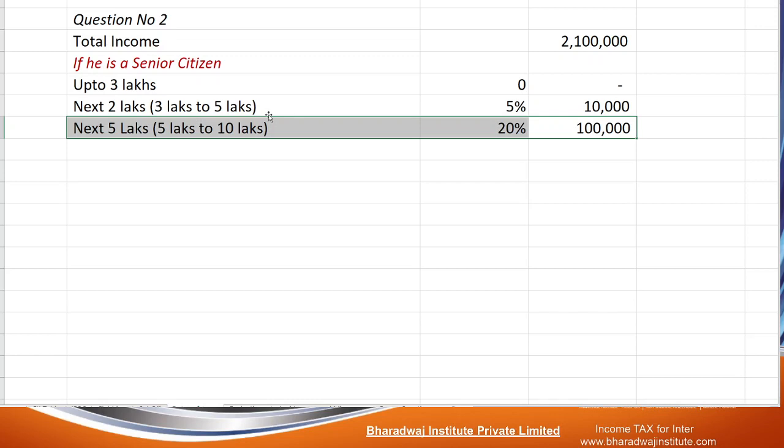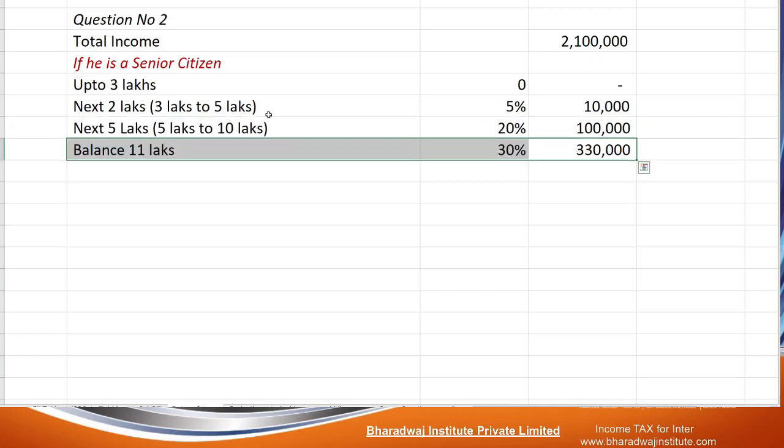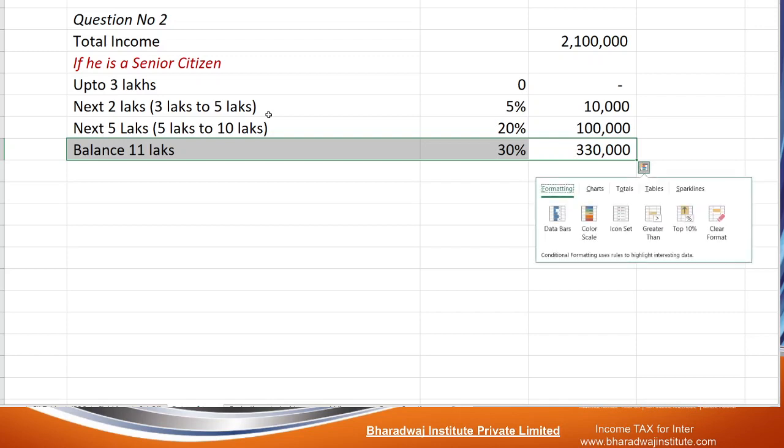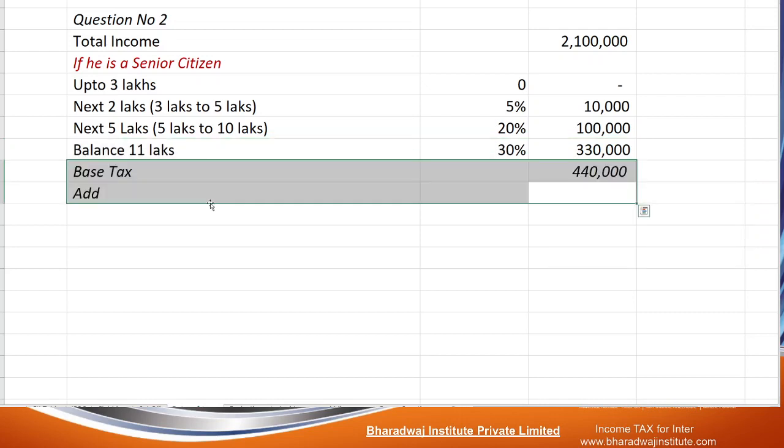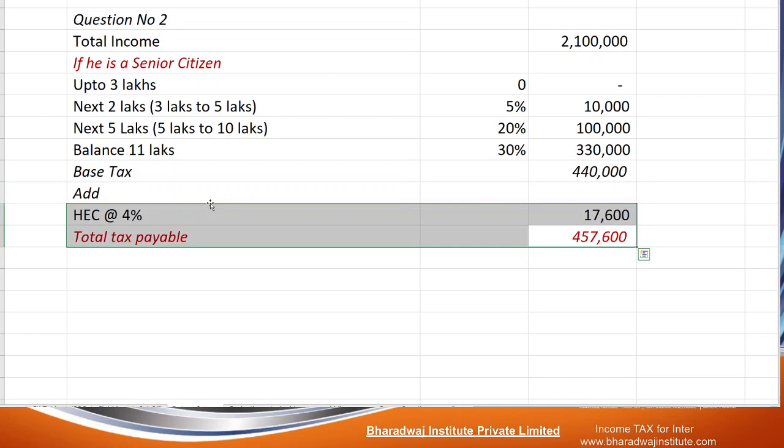Then, above 10 lakhs, how much is there? 11 lakhs into 30%, 3,30,000. Only one difference is instead of 2,50,000, it is 3 lakhs. Others are same. So you will get total tax, add HEC 4%, health and education cess 4%.